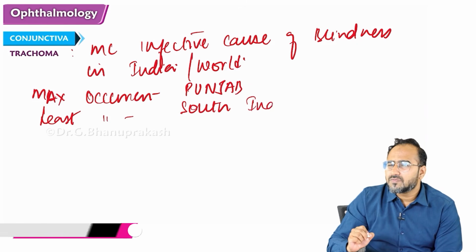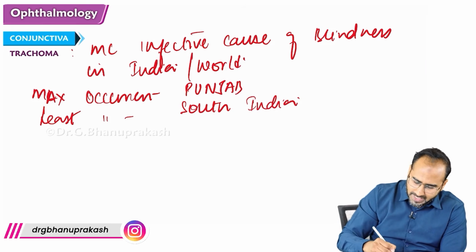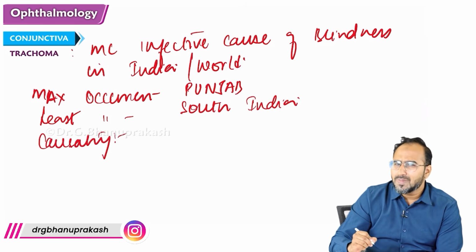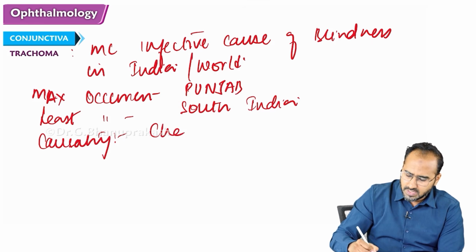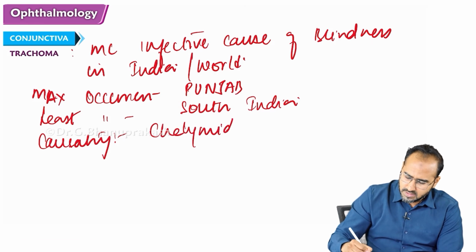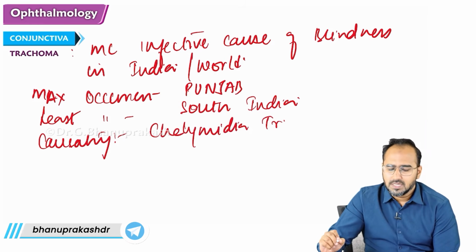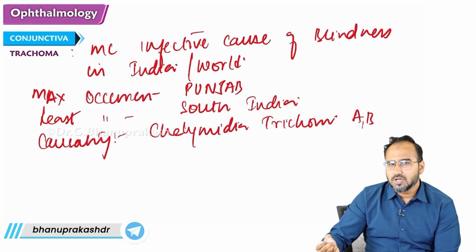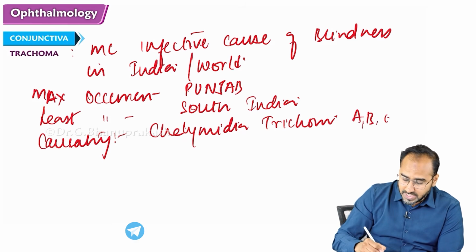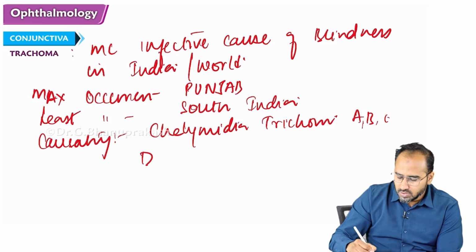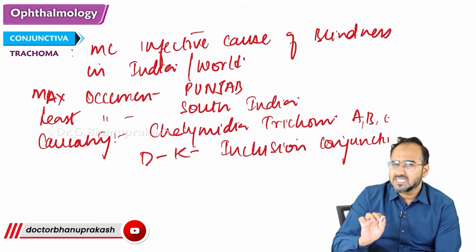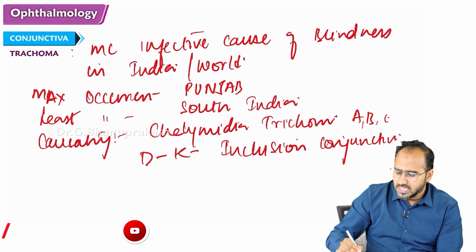What is the causative organism of trachoma? The causative organism is Chlamydia trachomatis. There are many strains of Chlamydia trachomatis; A, B and C can cause trachoma, right? There are some strains called D to K which can cause inclusion conjunctivitis. So remember, Chlamydia trachomatis is the organism, and A, B and C cause trachoma.